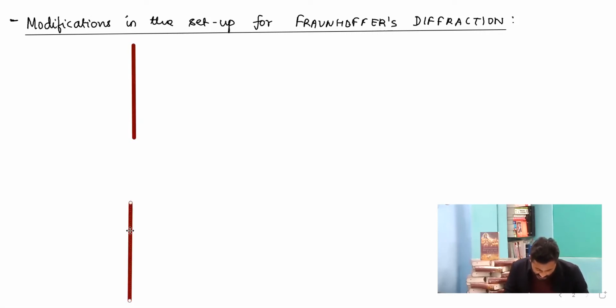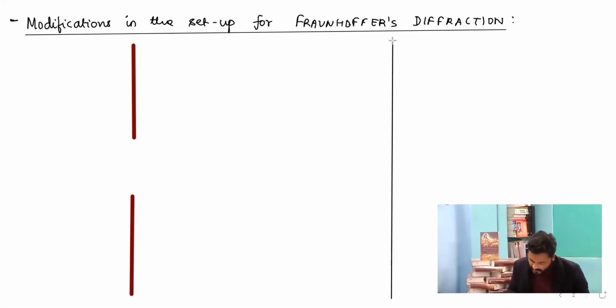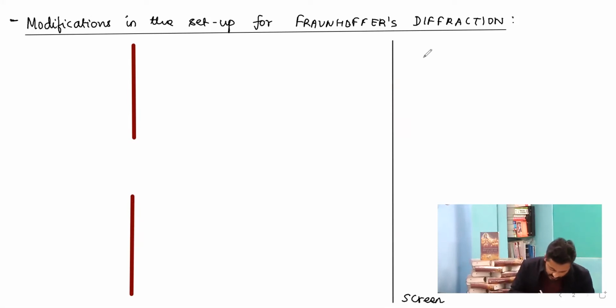This slit is an enlarged view. Let me tell you this is not the actual size which you are seeing on the screen. It is the enlarged view of the slit. And the screen which we discuss is on the other side. So this is the screen which we have placed on the other side of the slit. Now, in order to make sure that the ray of light is coming from a very far off distance,